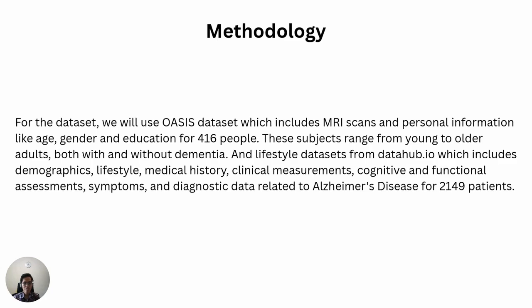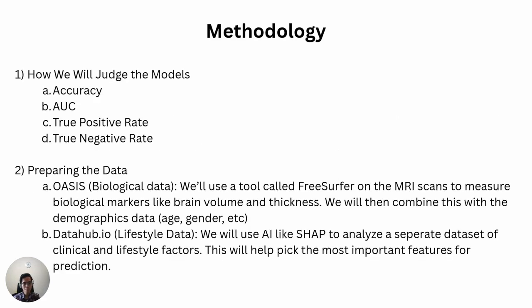So for the dataset, we will use the OASIS dataset, which includes MRI scans and personal information like age, gender, and education for 416 people. The second dataset is a lifestyle dataset from datahub.io, which includes demographic, lifestyle, medical history, clinical measurements, and other diagnostic data related to Alzheimer's disease for 2,149 patients.